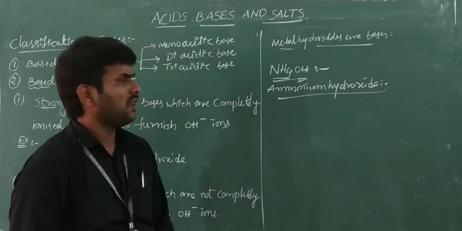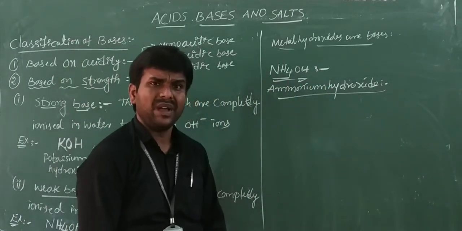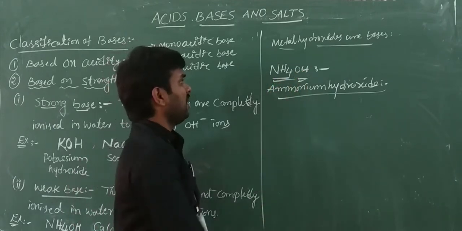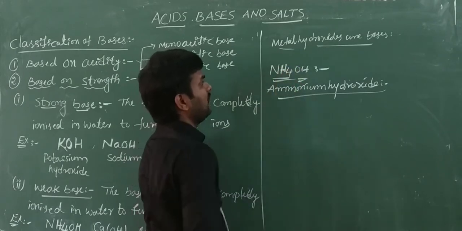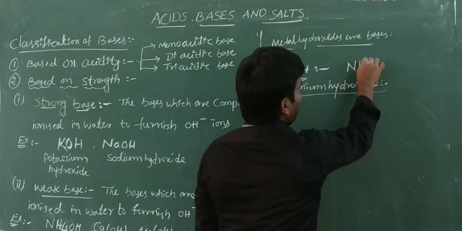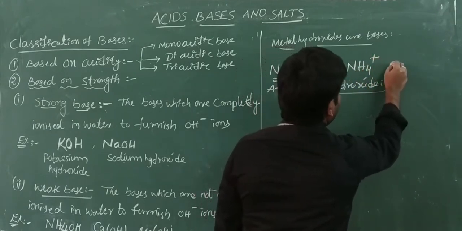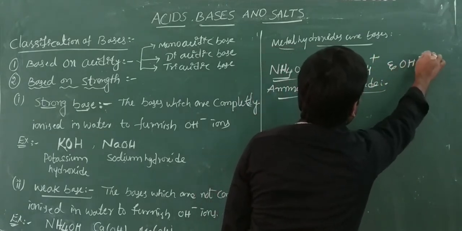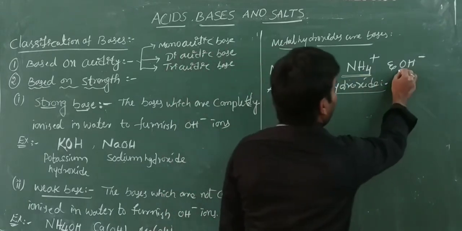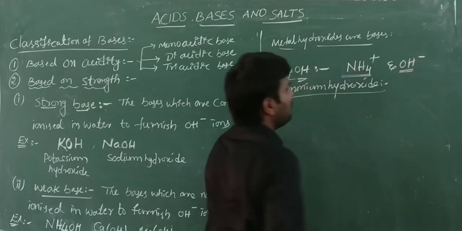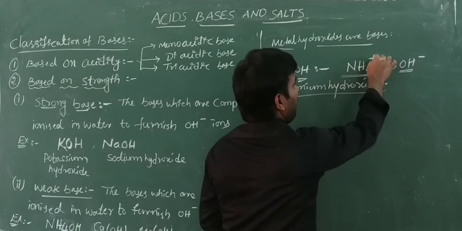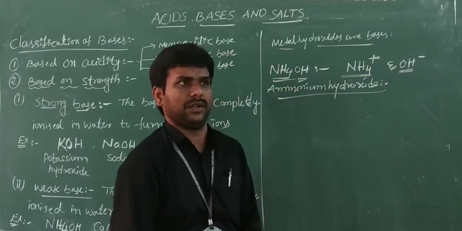In this case, there is no metal ion. This is an exception case of base. Here, ammonium hydroxide has two ions: one is NH4 plus and the other is OH minus. This ammonium ion NH4 plus acts as a metal ion.